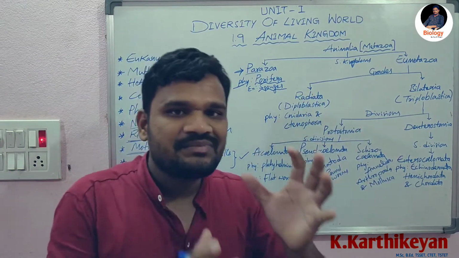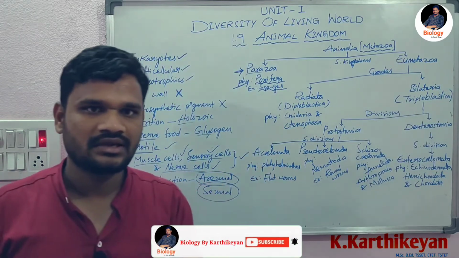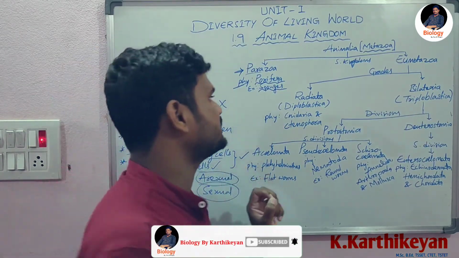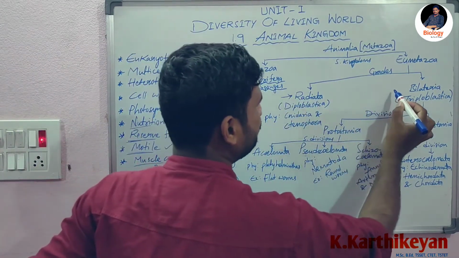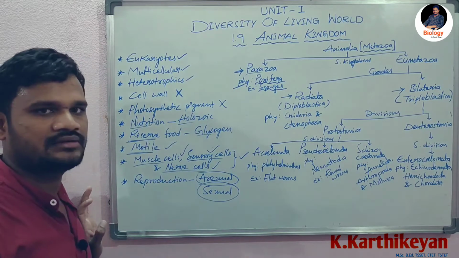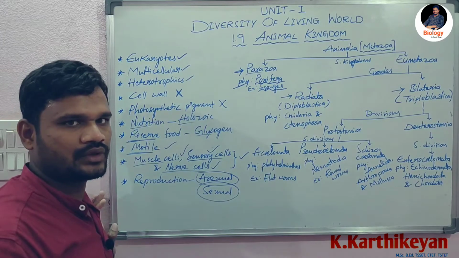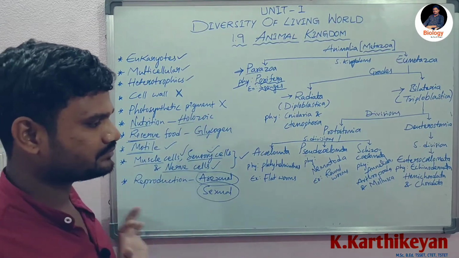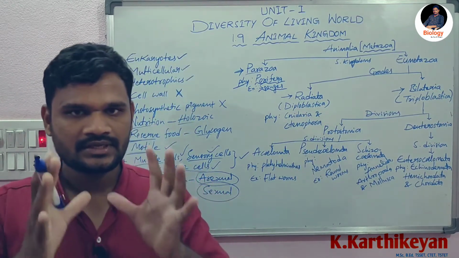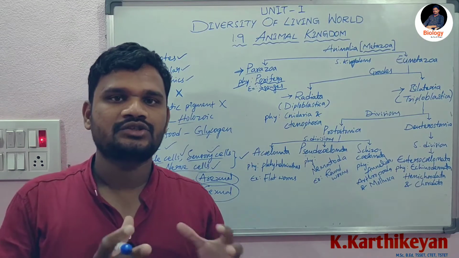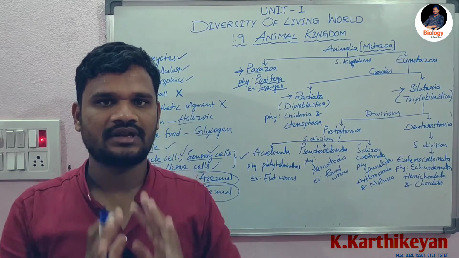Based on the symmetry of organisms, this Eumetazoa subkingdom is again divided into two grades. One is the Radiata grade and the second grade is the Bilateria grade. Okay, first let's see what is Radiata. Before this we have to know what is symmetry. Symmetry means an arrangement of paired organs on either side of the central axis.